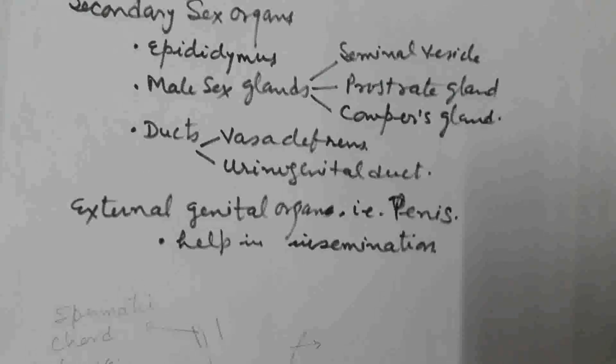In the form of external genital organ, the penis is there, which helps in insemination. What is insemination? That is pouring the semen, in which male gamete sperms are present, into the female genital tract.